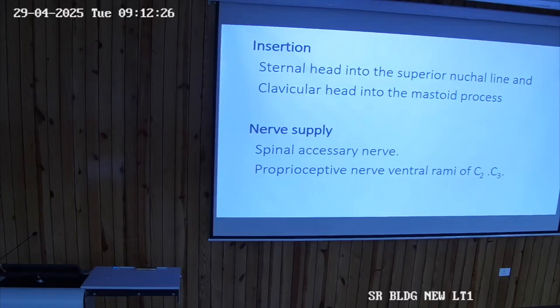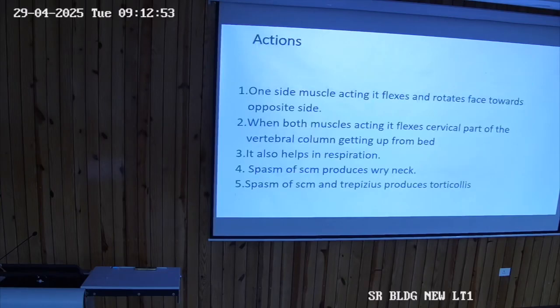So now what will be the actions of this muscle? If the muscle on one side contracts, its origin is down here and its insertion is here on the mastoid process, so what will it do? If both contract, they will pull the head forward. If one side contracts, it will tilt the head downwards, and it will turn the chin towards the opposite side. So the action is: if the muscle on one side is contracting, it will rotate the face towards the opposite side.